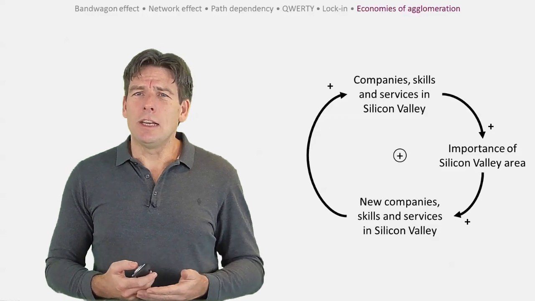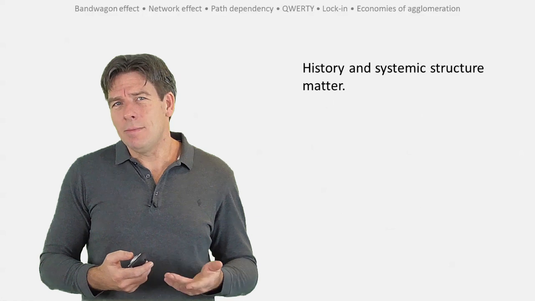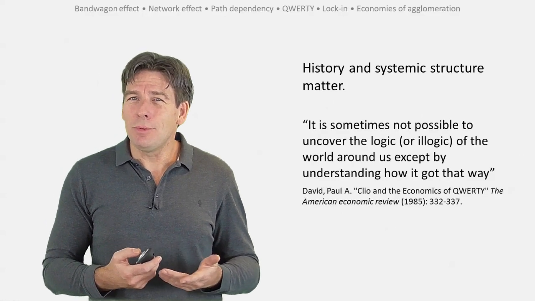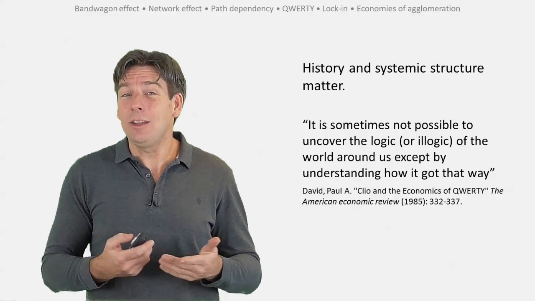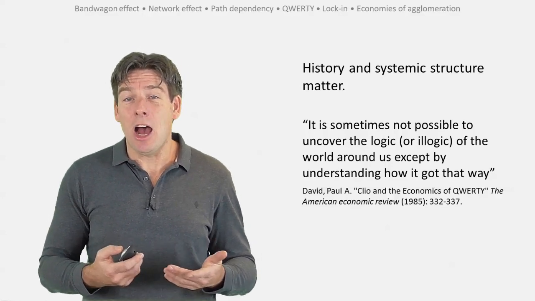Path dependency and lock-in remind us that history and systemic structure matters. As the American economist Paul David points out, it is sometimes not possible to uncover the logic or illogic of the world around us, except by understanding how it got that way.